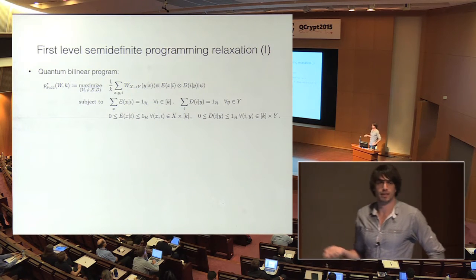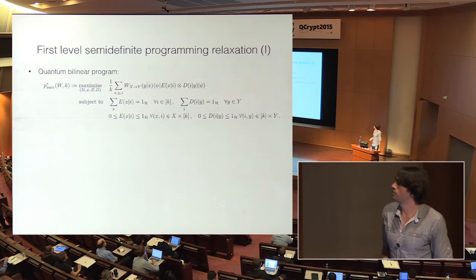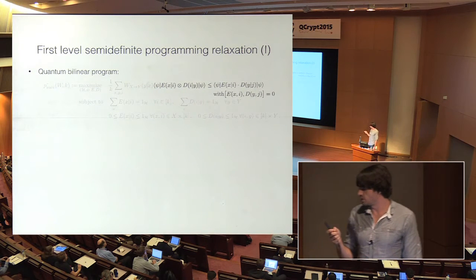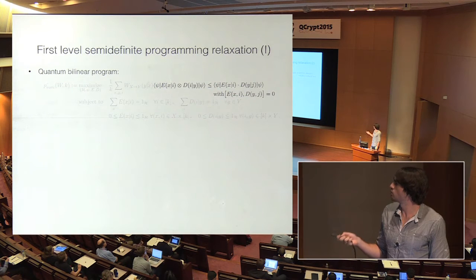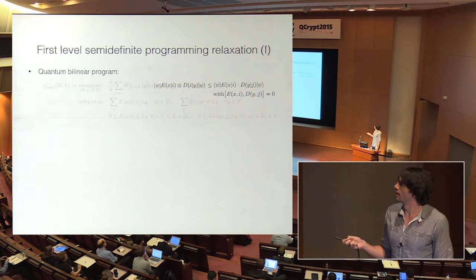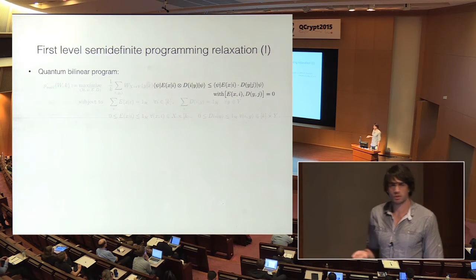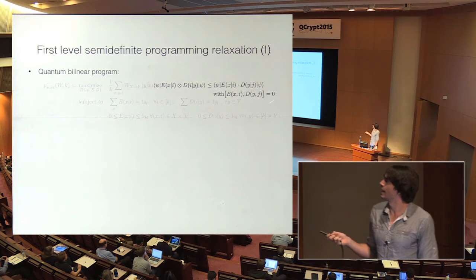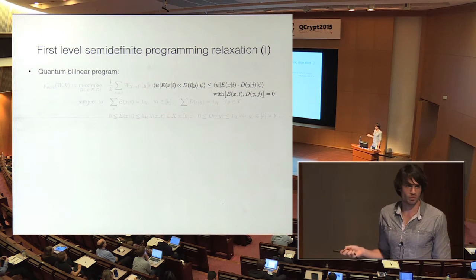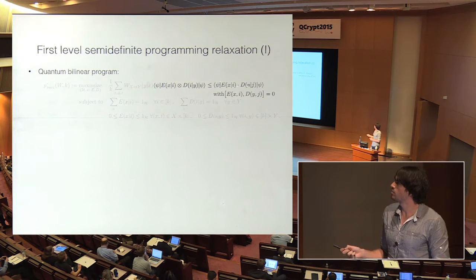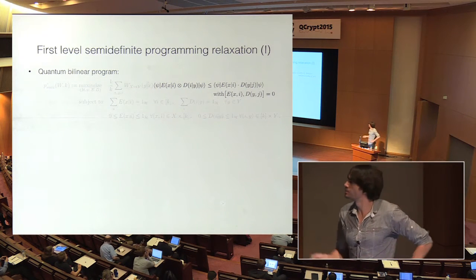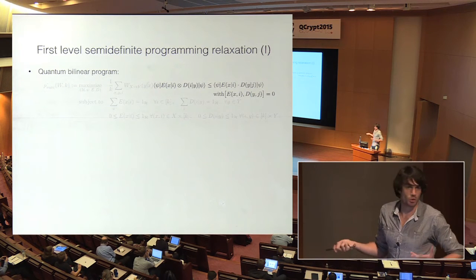So this is just the bilinear optimization from before. So now, what are we going to do? Well, the first thing I want to do is not optimize over tensor product encoders and decoders, but only assume that they commute. This is just a technical step. It's certainly a relaxation, because if I input tensor product encoders and decoders, they will commute.